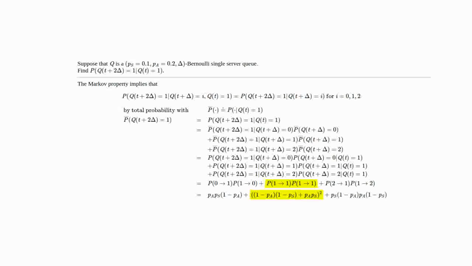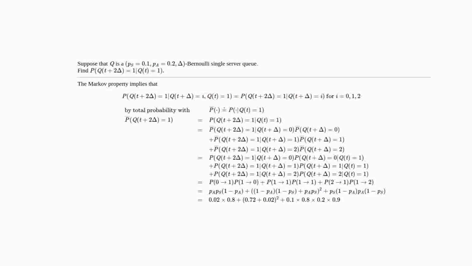And then we add the probability of staying at 1 squared. And so the probability of staying at 1 is either the probability of no arrival and no service, i.e. 1 minus PA times 1 minus PS, plus both an arrival and a service, PA times PS, and then we have to square that. And for the probability of going from 2 to 1 and 1 to 2, the probability of going from 2 to 1 is PS times 1 minus PA. You need a service and no arrival. And the probability of going from 1 to 2 is PA times 1 minus PS. You need an arrival and no service.